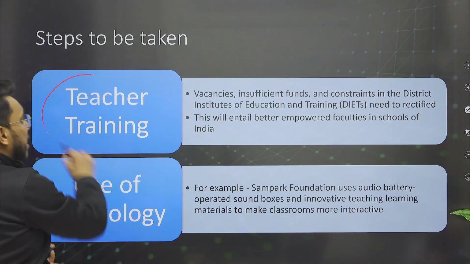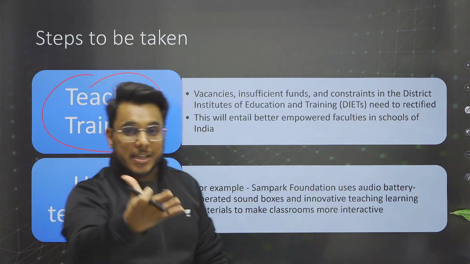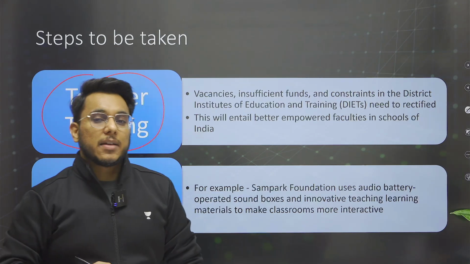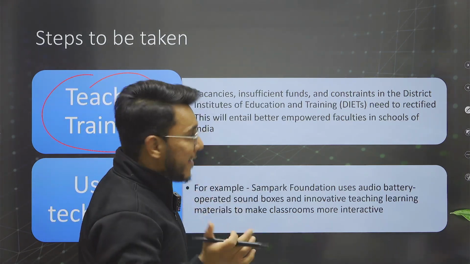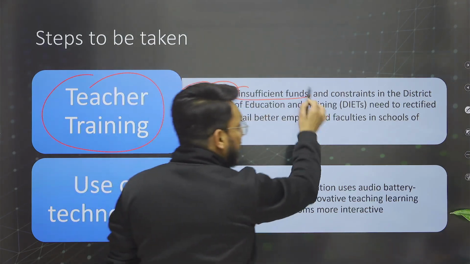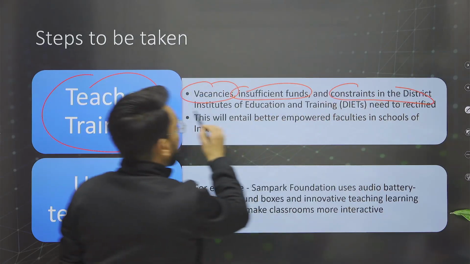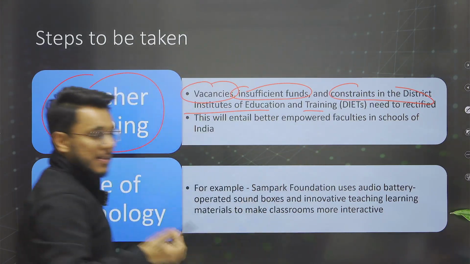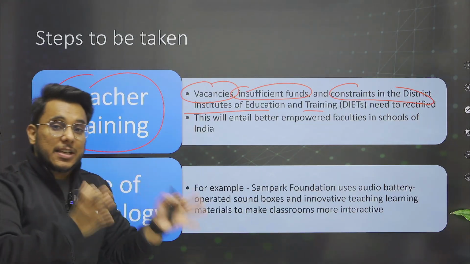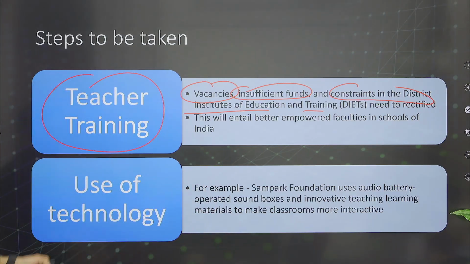For example, teacher training. Teachers play a very important role in ensuring that basic numeracy and literacy skills are there in students. So we find that there are huge vacancies. There are insufficient funds for teacher training. We find that there are constraints in the District Institutes of Education and Training, DIETs. So deficiencies, absence of funds, improper planning and vacancies need to be filled.